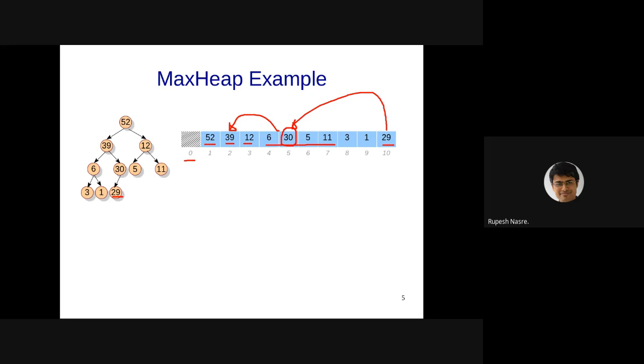Yes, so as Aniruddha says, 2i and 2i+1 are going to be the children of i in a binary tree, right? In a k-ary tree, it is going to be ki+1, ki+2, all the way up to ki+k-1. But such a representation is going to be very helpful, not only to represent binary trees in general, but a heap in particular, which means that this array-based representation is something which is going to help us implement the heaps.